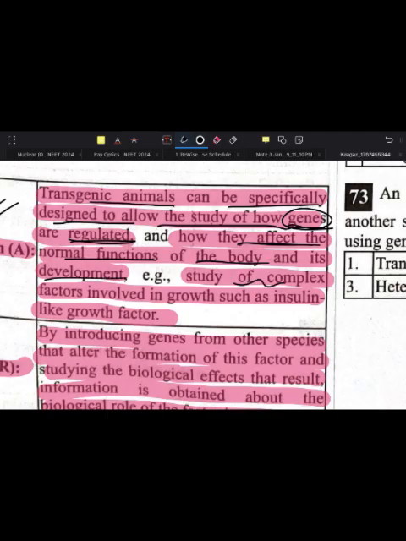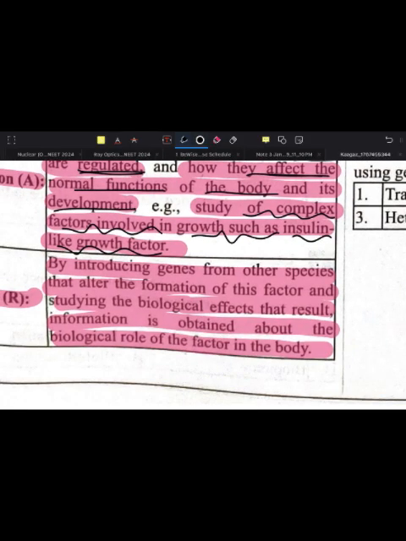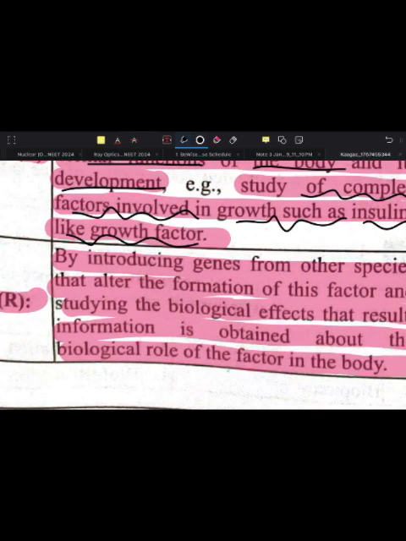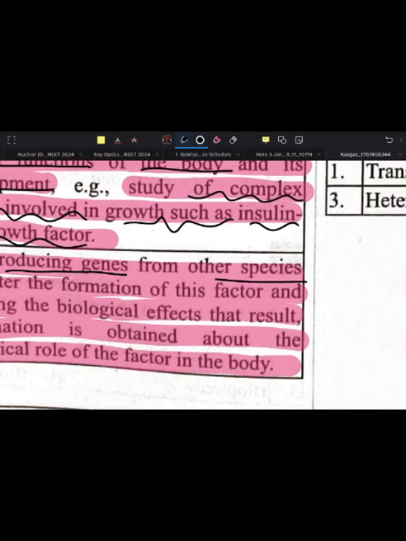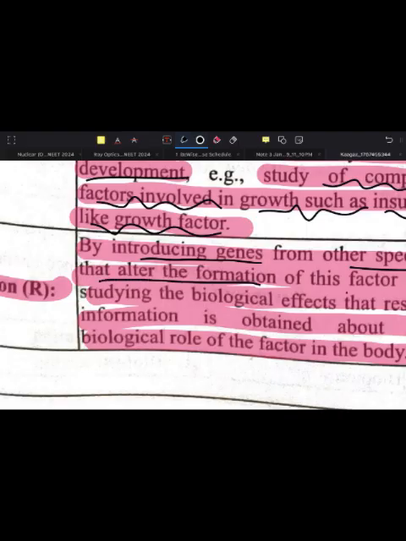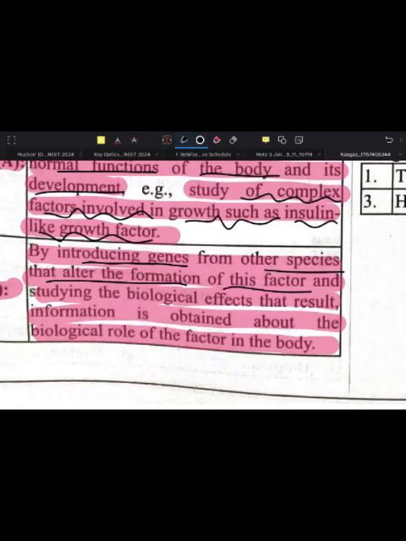For example, study of the complex factor involved in growth, such as insulin-like growth factor. Next, by introducing genes from other species that alter the formation of this factor and studying the biological effects that result, information is obtained about the biological role of the factor in the body.